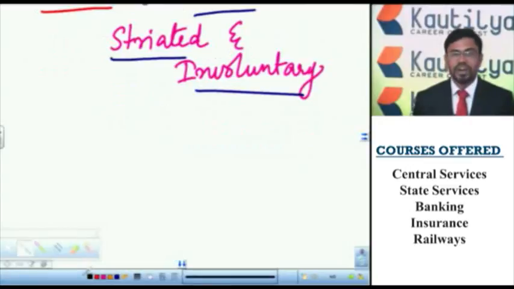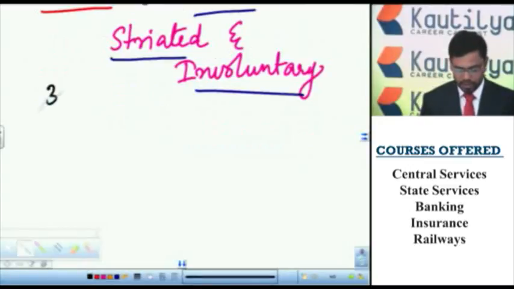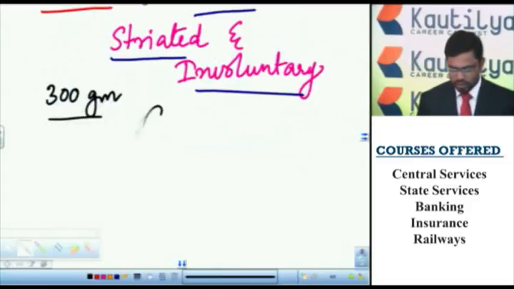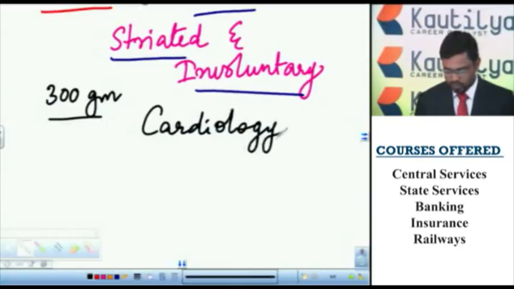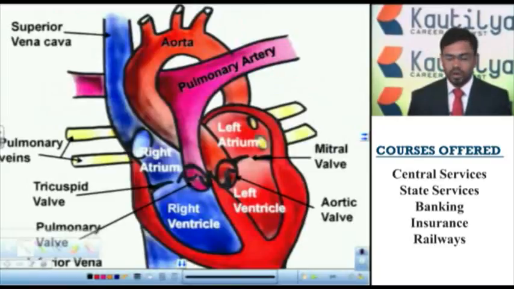The approximate weight of the heart is 300 grams. The study of the heart is called cardiology. The heart is protected by, or surrounded by, protective layers.